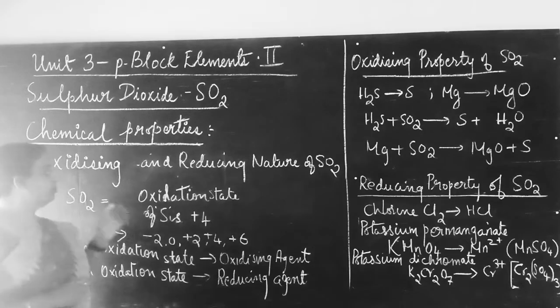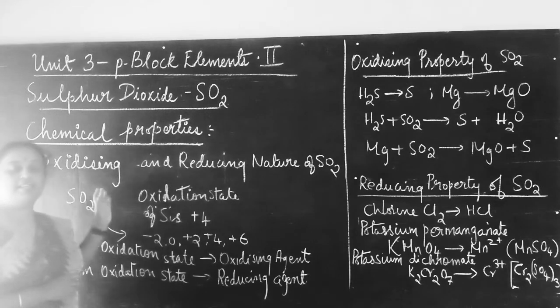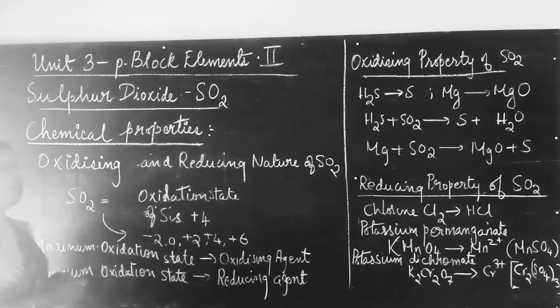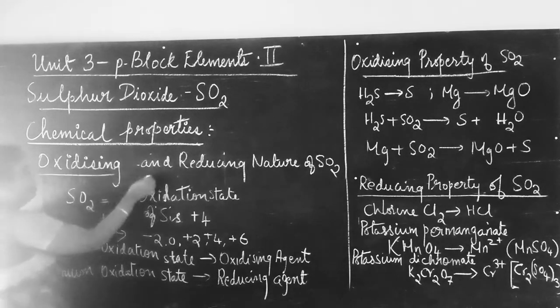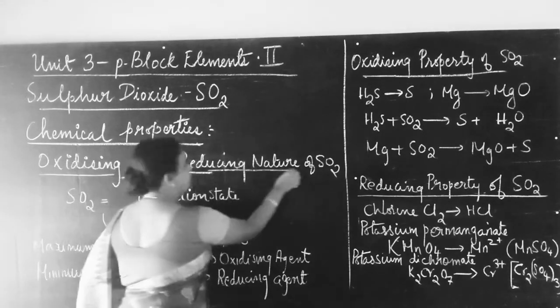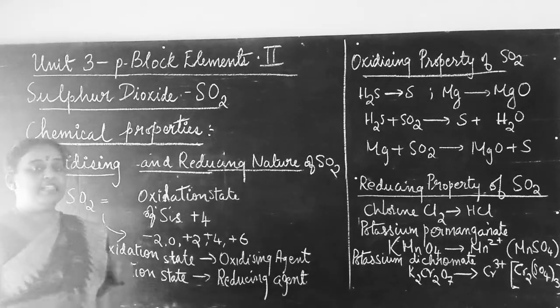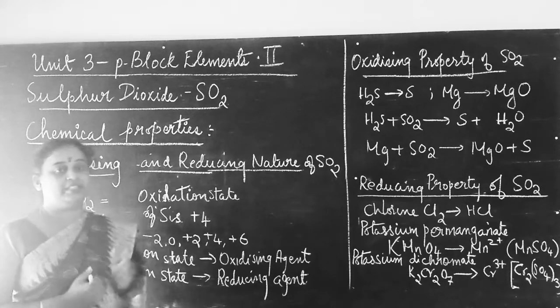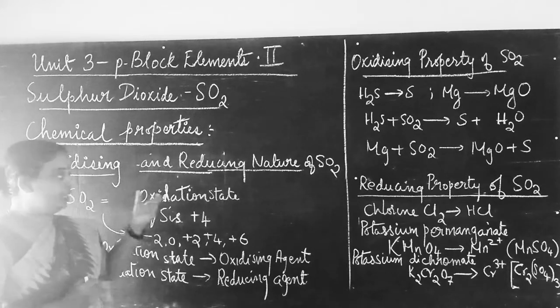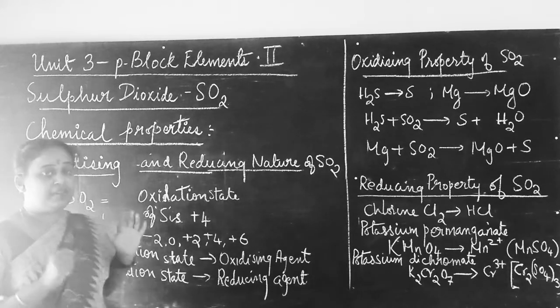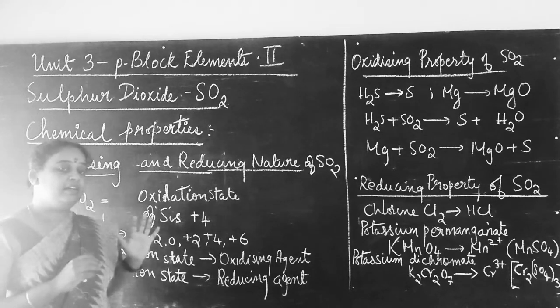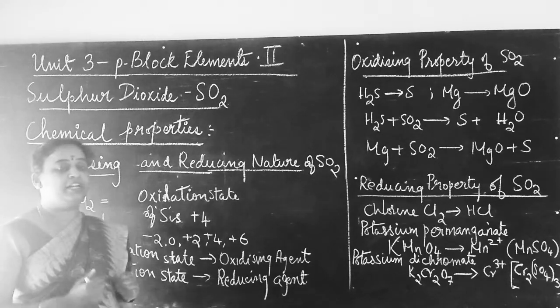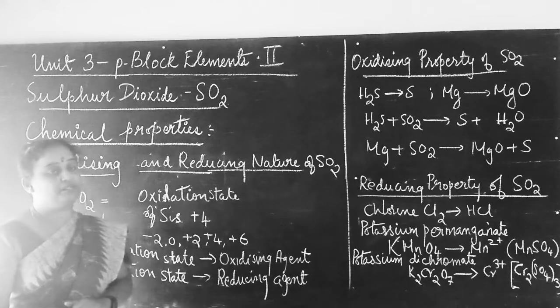Now let us see the oxidizing and reducing nature of sulfur dioxide. Generally, some substances can act as an oxidizing agent and some as a reducing agent, whereas sulfur dioxide has both reducing nature as well as oxidizing nature.